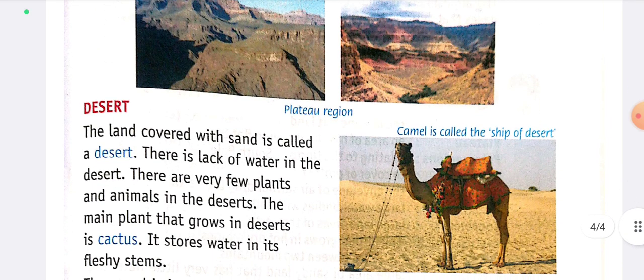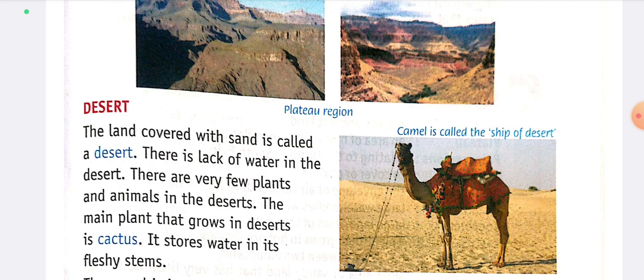Desert. The land covered with sand is called a desert. There is lack of water in the desert. There are very few plants and animals in the deserts.